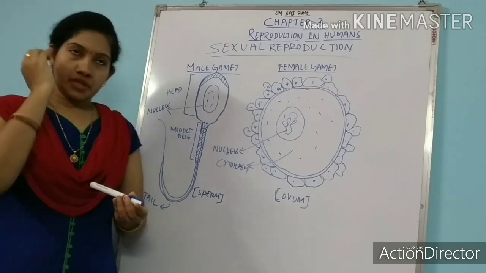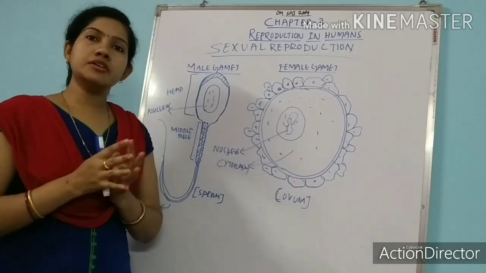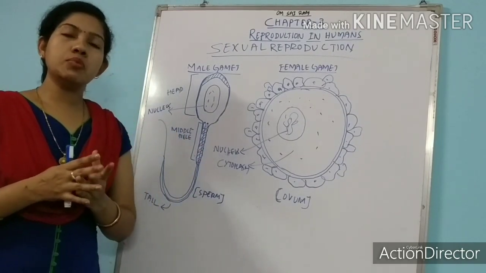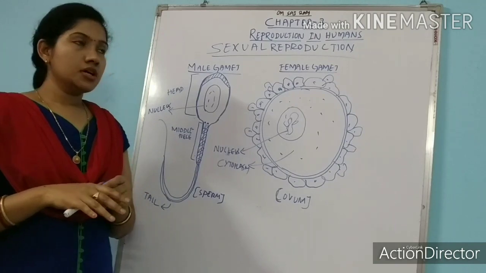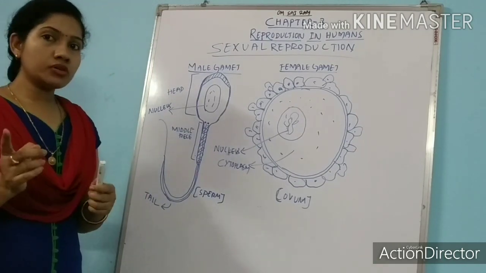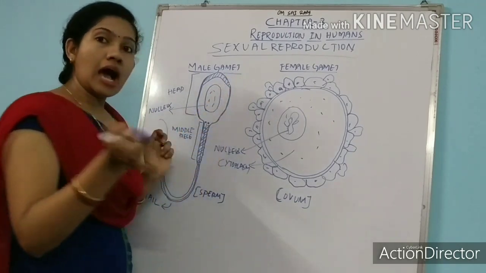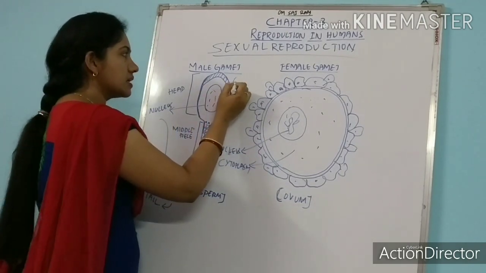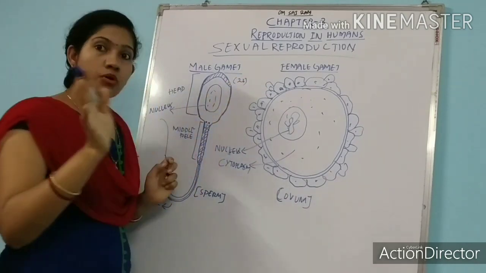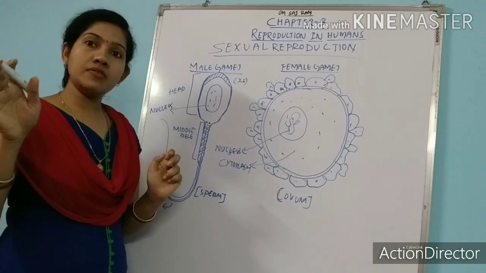Now here, tell me, do you know what is the chromosome content of our body? A human body contains how many chromosomes? 46 chromosomes. So when we are talking about gametes, these gametes contain half the number of chromosomes of our body chromosomes. So here we can write it as 23. I am only talking about human. Rabbit, dog, cat, tiger, they all vary.